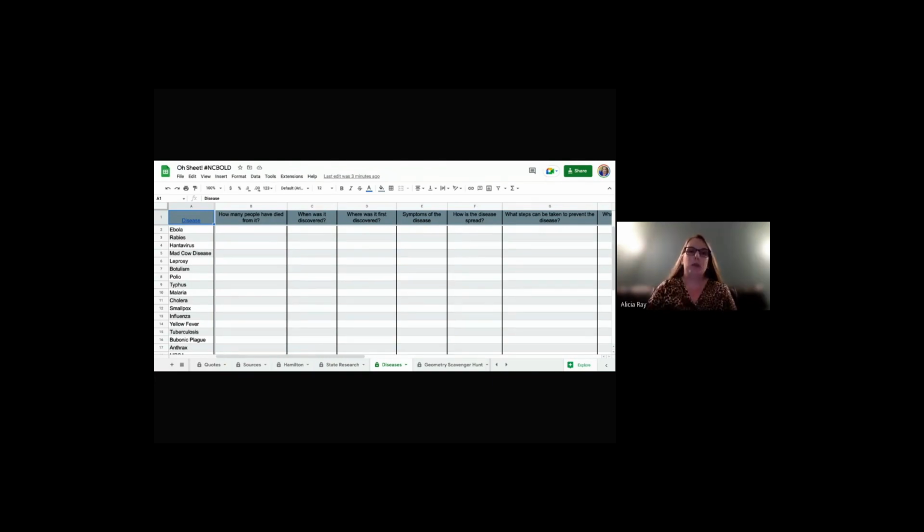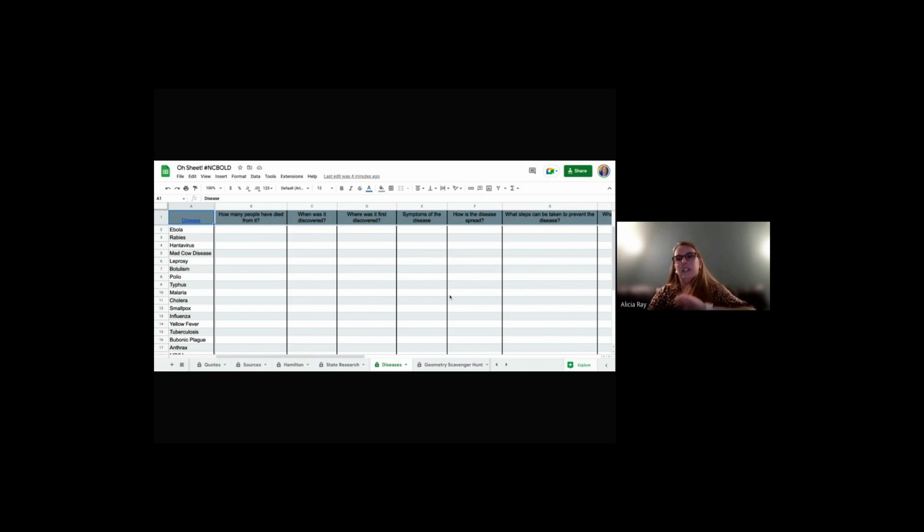So whenever we put it into Google Sheets, not only does every student work on the same Google Sheet, but we also had the opportunity to learn from one another. Those organic conversations happen: oh, I had more students die of polio than you had of cholera, right? And then you can sort and find trends, and have conversations about how the disease was discovered. How are more diseases discovered now than in the past? Why would that be happening?